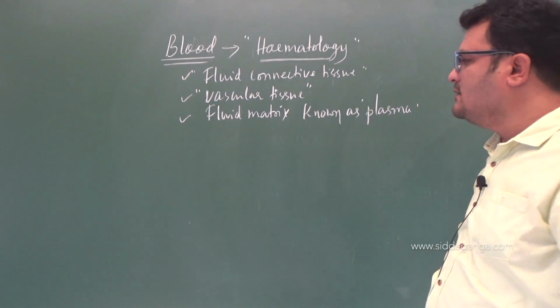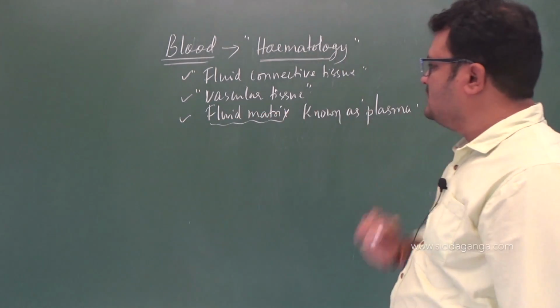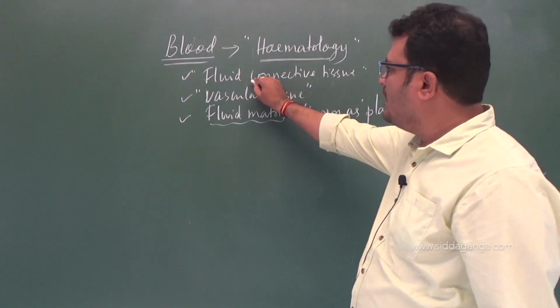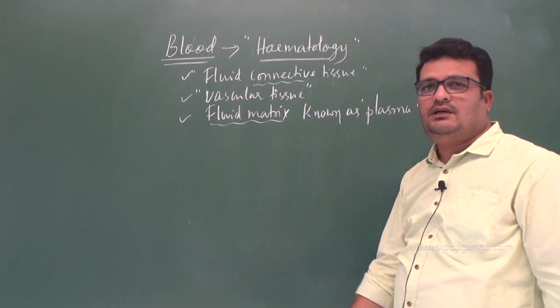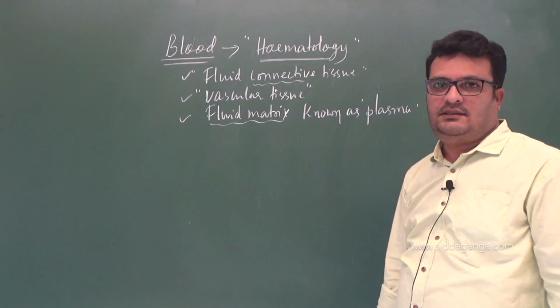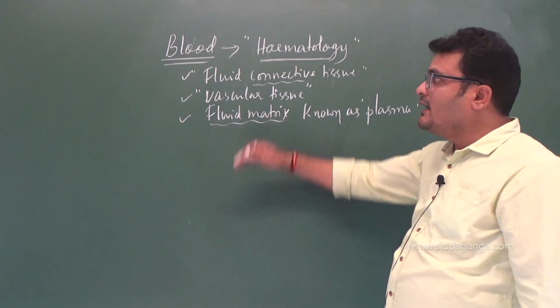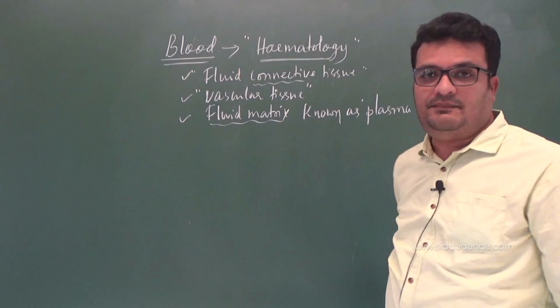Every connective tissue consists of a matrix, cells and fibers, but in the case of blood, fibers are absent.